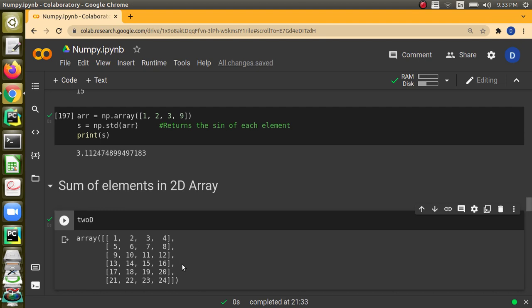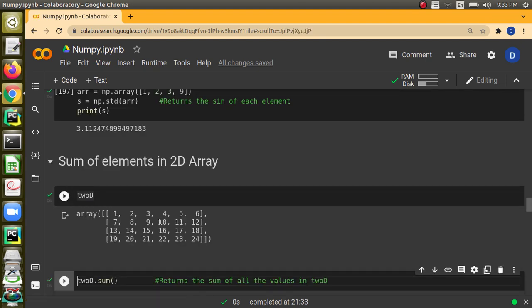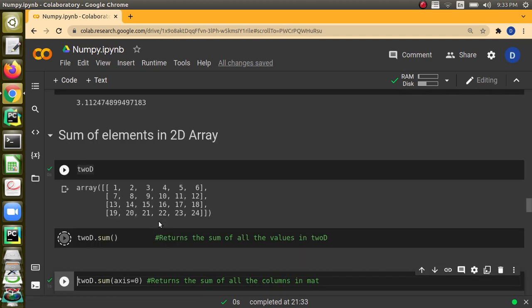And we can also find the sum of elements in a 2D array. If you have a 2D array like this and you call 2D.sum, all the elements will be added and the result will be returned. And if you want to sum along the rows or the columns, that is also possible. We can write the 2D array name dot sum and mention the axis.